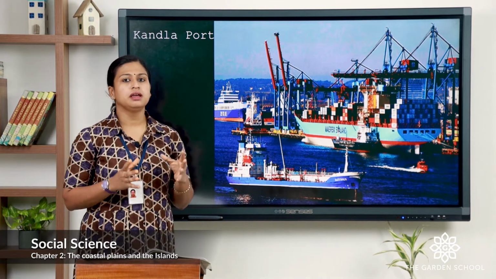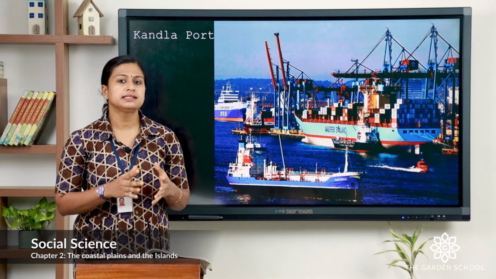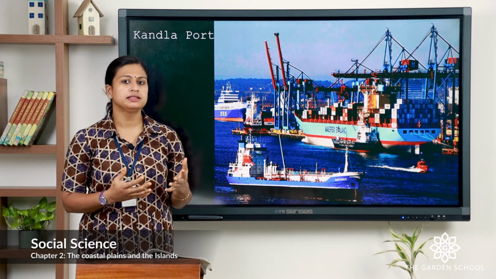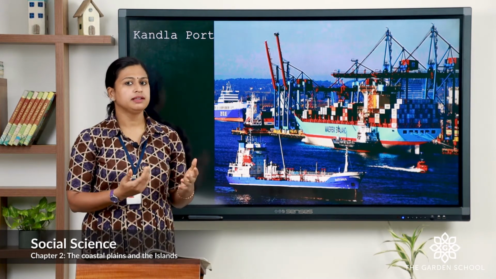Kandla port is the important port situated in the Gujarat state. It is a hub for major imports like petroleum, chemicals and iron. It also exports grain, salt and textile.